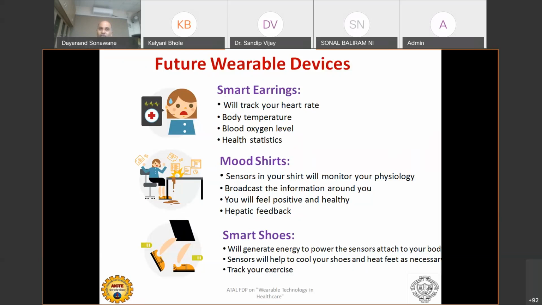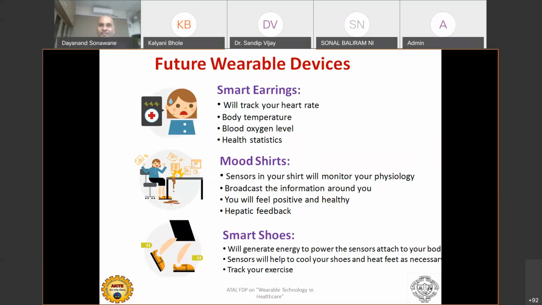The shirt will make you feel positive and healthy, because it has inbuilt sensors. If you say, oh, I'm feeling very dull, probably your shirt will change color automatically. It's not that only one shirt is essential for me, but at least temporarily, you will feel very positive and healthy. Such shirts will also be in the market, maybe in the next 5 to 10 years.